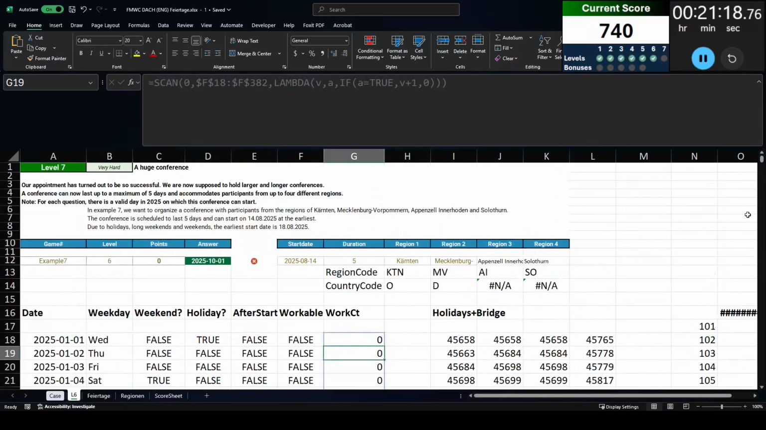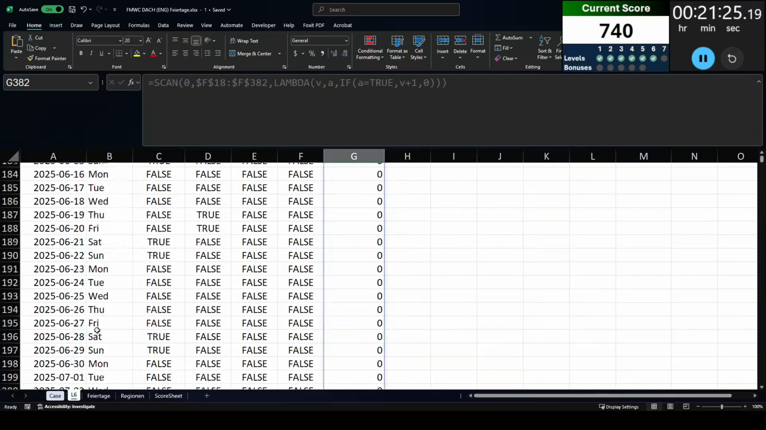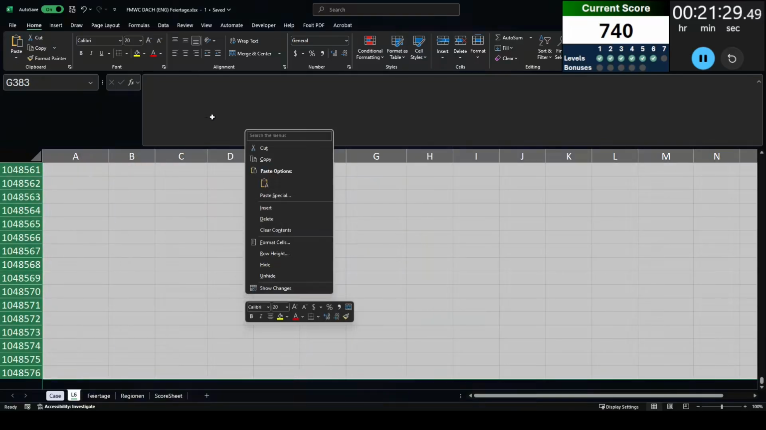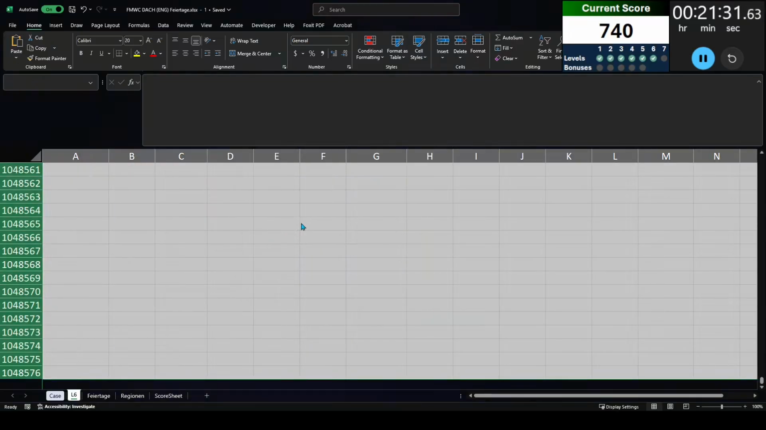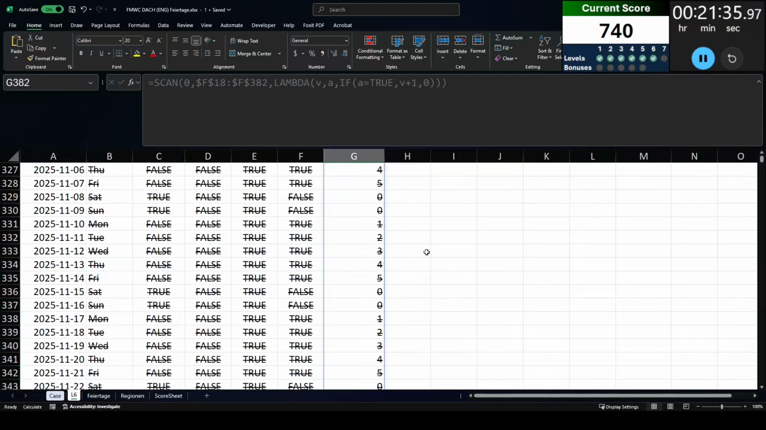Now I'm just going to check if my count lines up to 5 because we're looking for 5 days in a row. I scroll down, I do see a 5. For some reason, my sheet is going way down to row 1,048,576, I think. I don't know why, but that's going to affect my scrolling a little bit. So I do want to change that.